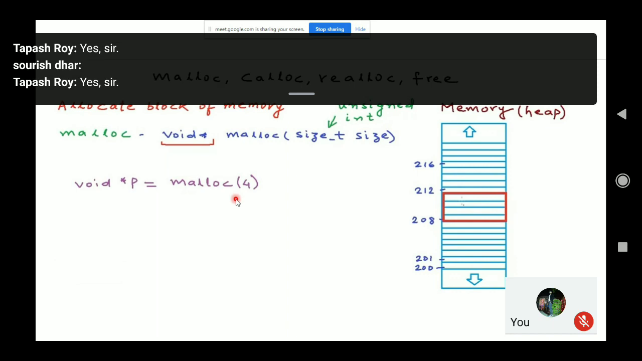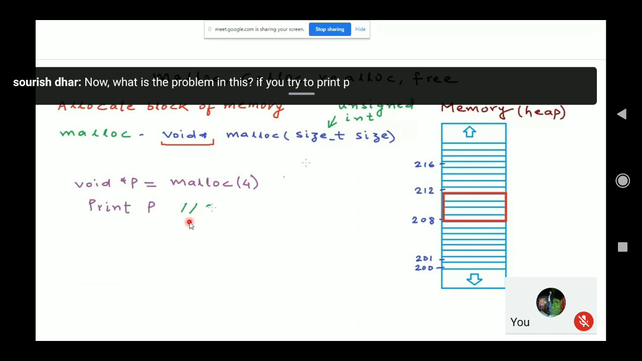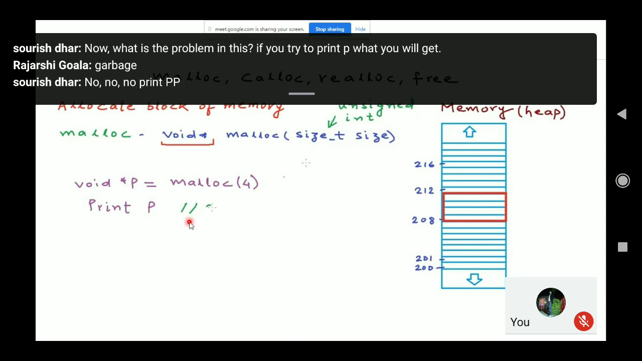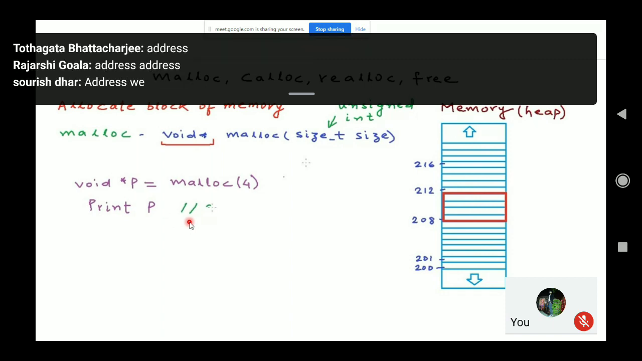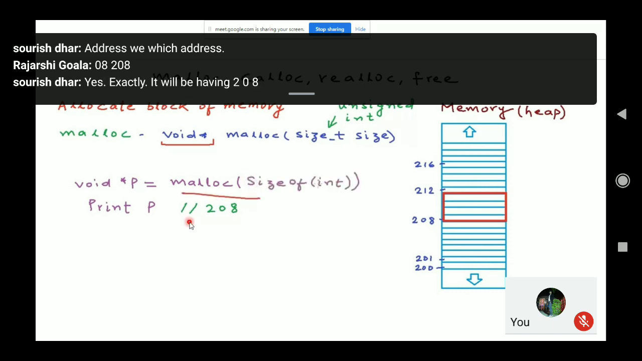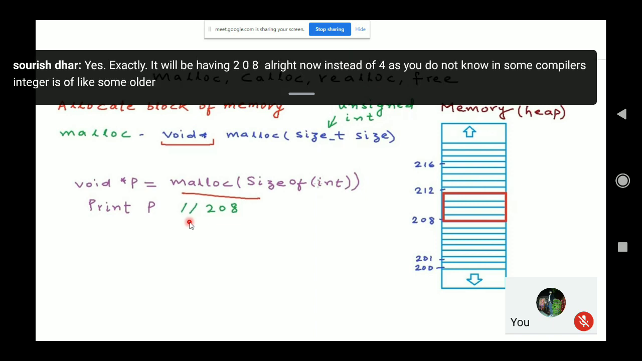Now, what is the problem in this? If you try to print p, what will you get? What does p contain now? Address. Which address? 208. Yes, exactly. It will have 208. Now, instead of 4, as you do not know, in some older compilers, integer is of 2 bytes. And in some modern day compilers, integer is of 4 bytes.